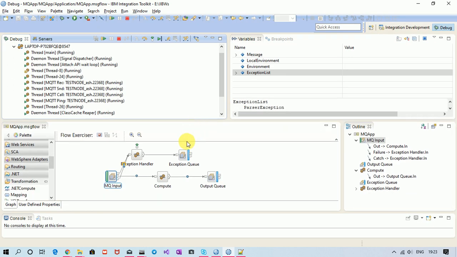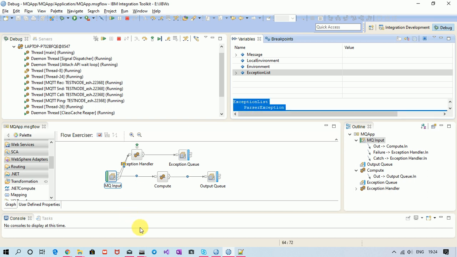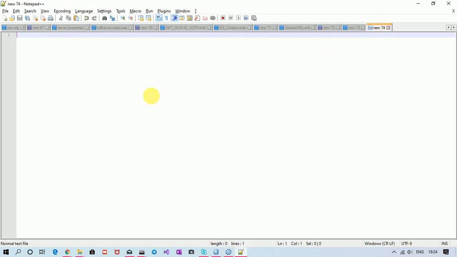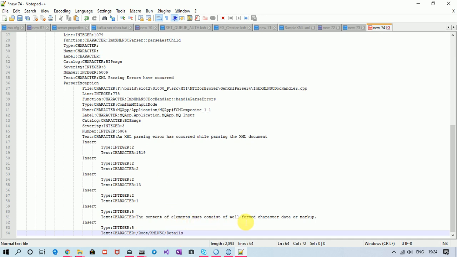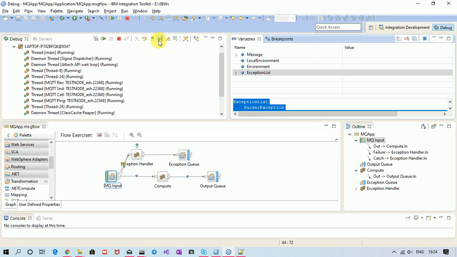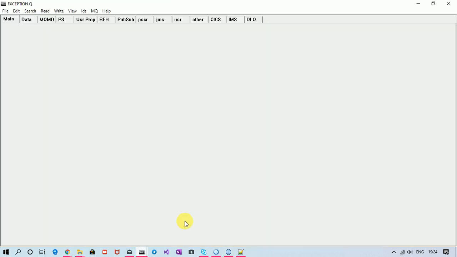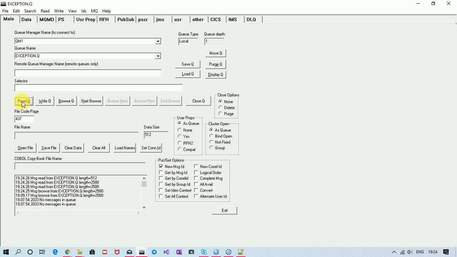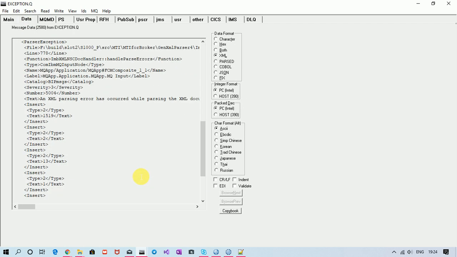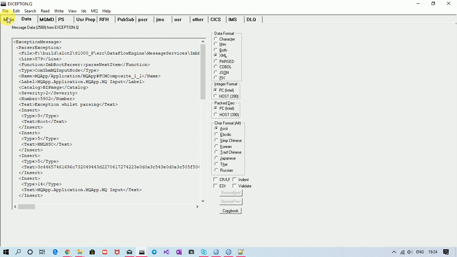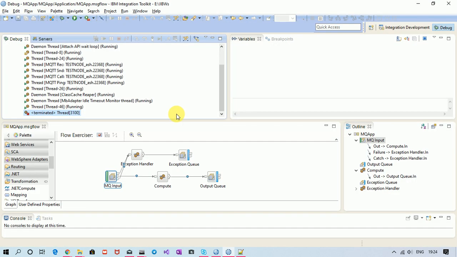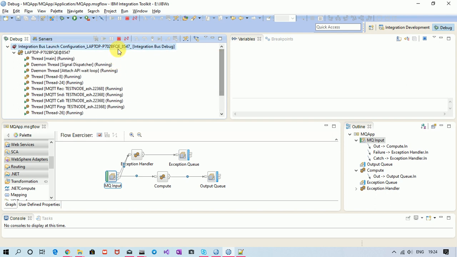Now this message is unable to pass the MQ input because there was a wrong structure present in the XML message. So it travels through the failure terminal. And if we see the exception list, we can easily see that the content of element must consist of well-formed character data. So let's terminate the flow. Now on the exception queue, we can see the same message. See, XML parsing error, right? Let me read this. So this is the first scenario where my message is traveling through the failure terminal.